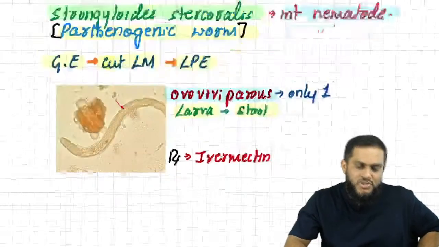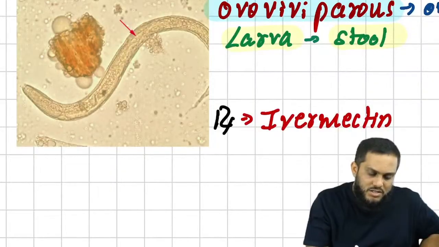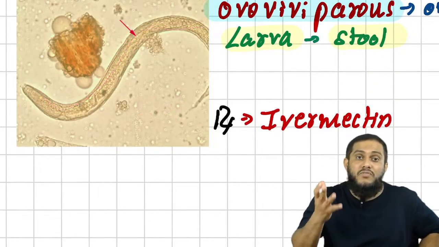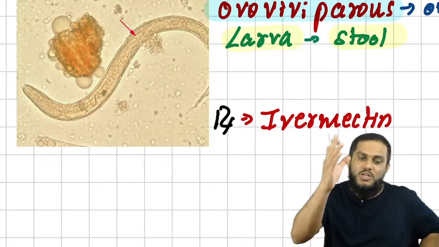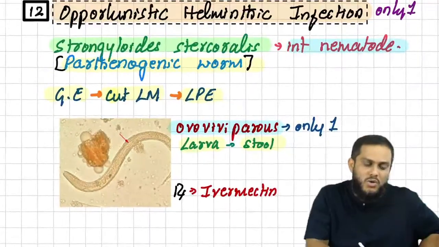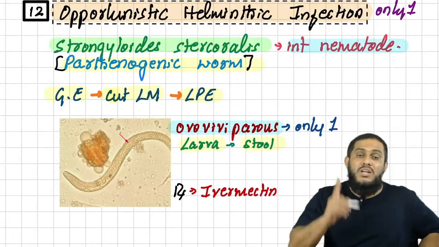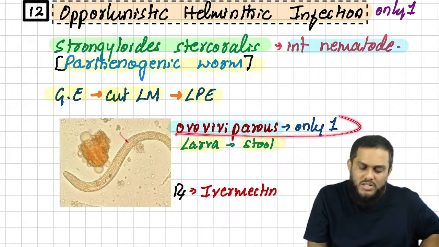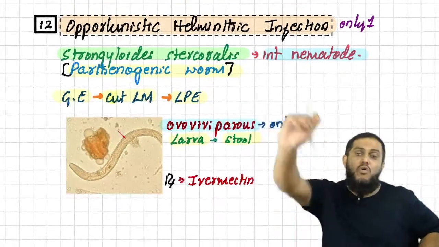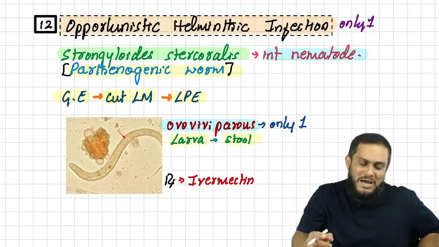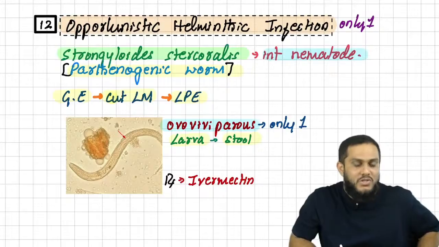Sir, when you see this picture, what is this you are seeing? Sir, this is larva. And what is this sample? Stool sample. No need to identify which larva. There is only one larva present in stool sample. There is only one possibility, Strongyloides, because only one helminth larva will come into stool sample. That's why only Strongyloides is ovoviviparous. Ovoviviparous means larva in stool sample, and we have only one ovoviviparous helminth, Strongyloides.